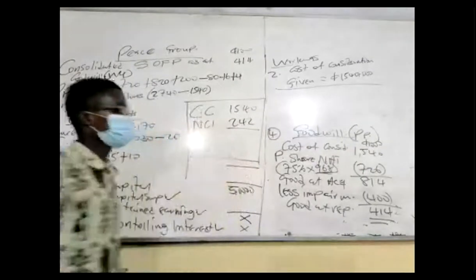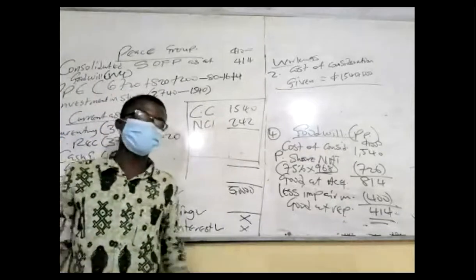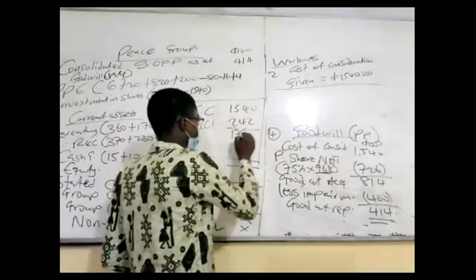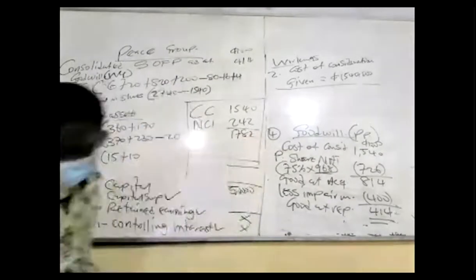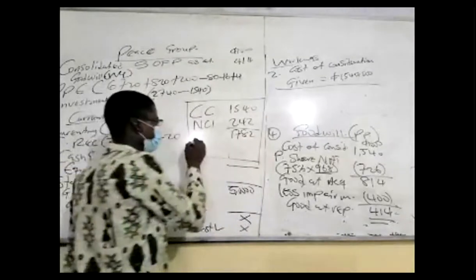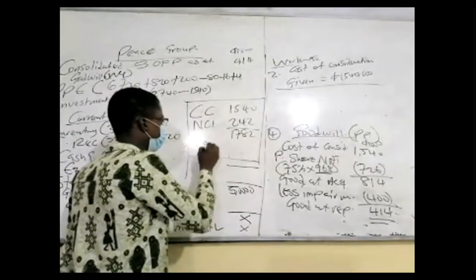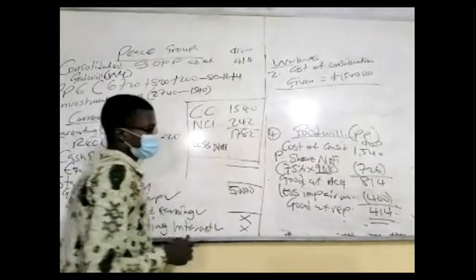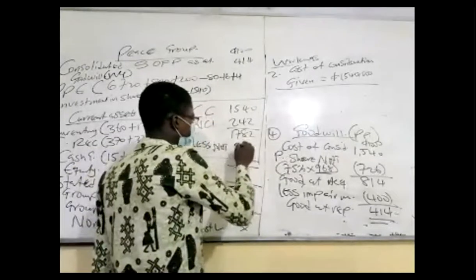This one gives us what we call total consideration transferred to acquire the subsidiary. So 1782. Good. That's the total consideration transferred. Then less the net assets at acquisition, which will be 968.